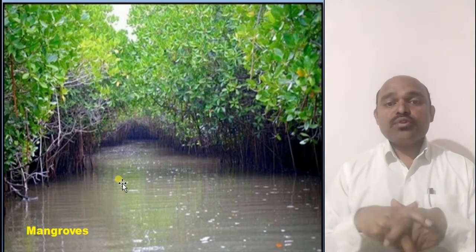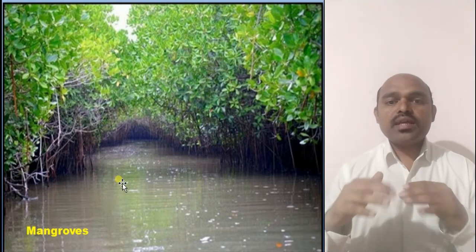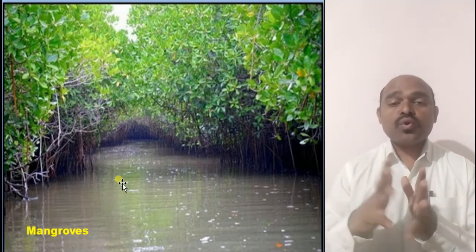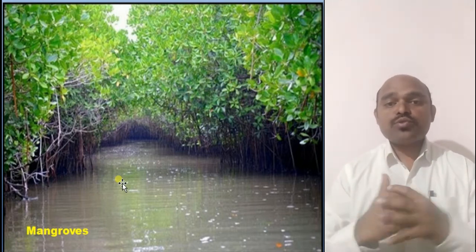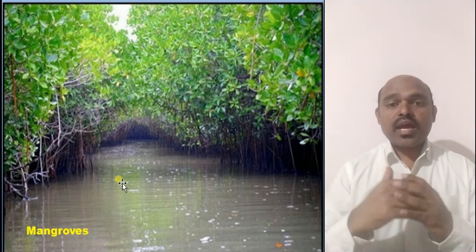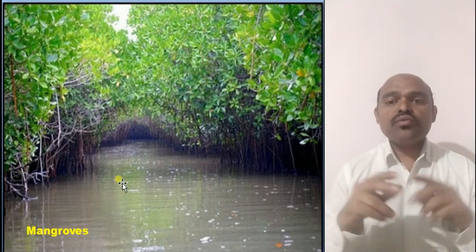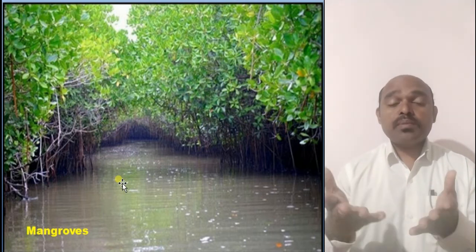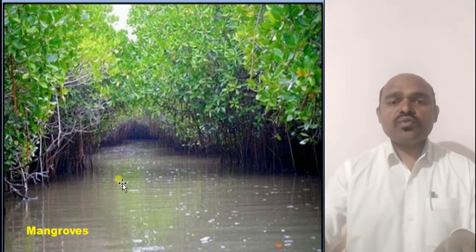Then my dear students, mangroves and sundarbans. Now where do we find the mangroves and sundarbans? Basically in swampy areas where we find the estuaries and the lagoons, near the coastal areas. What happens there is that saline soil is created, and mostly we find a moist climate in this region, and that is why the mangroves grow in this region, or the sundarbans are created in these regions. So this type of vegetation is also found in our country.